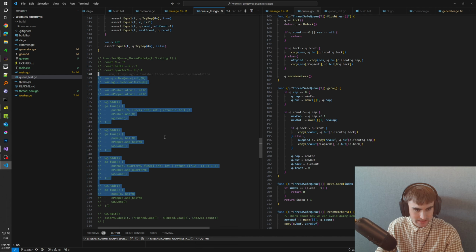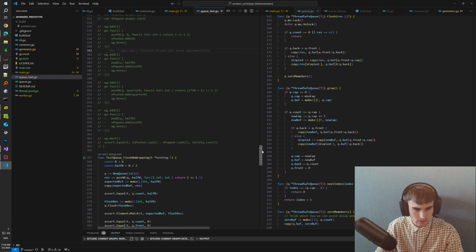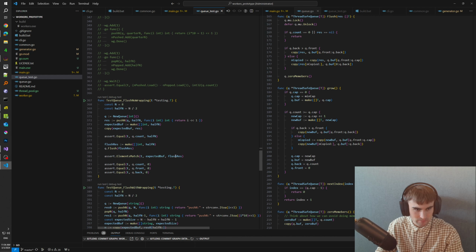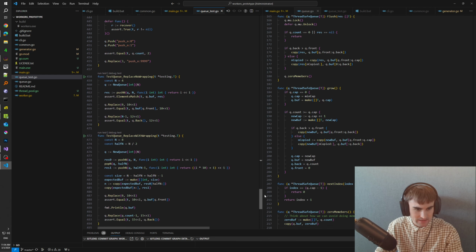There are some things that I commented out. I have tried to play around with multi-threading in Golang, and it's not a complete implementation. I'm just trying to get used to the language and be comfortable with it, trying to understand how it works and how to write programs in this language. Yeah, maybe we can take one more test and go through it.